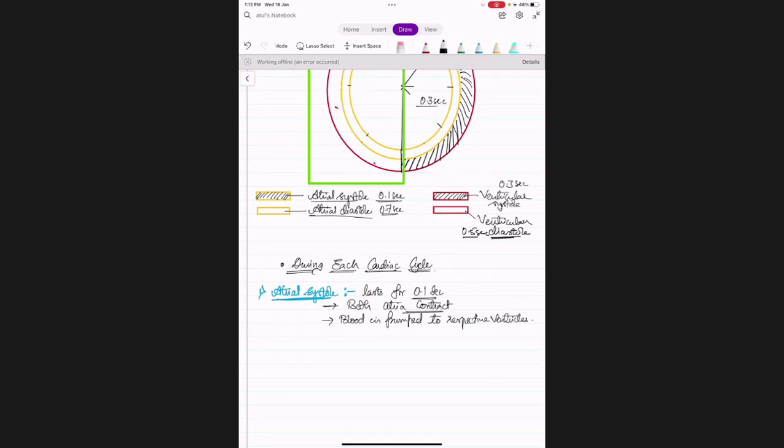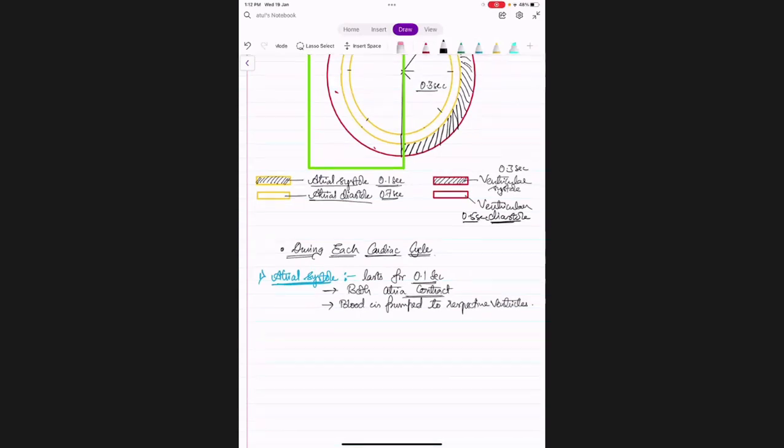Okay, so we can say that ventricular filling is occurring or not? Yes, sir. And this ventricular filling, is it active or passive? Active, sir. Why are you saying it active, not passive? Because muscles are contracting. Very good. So over here, active filling of blood in ventricles will occur.